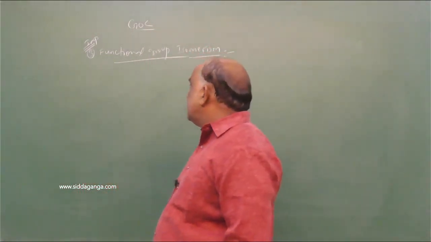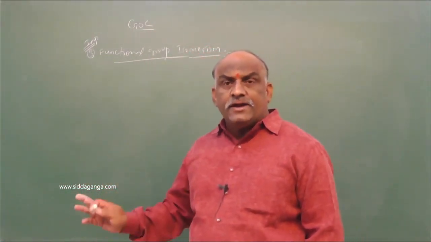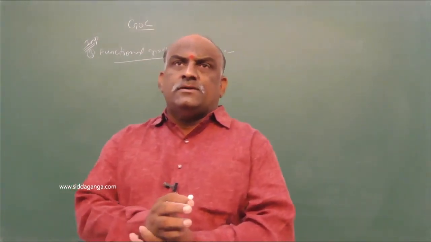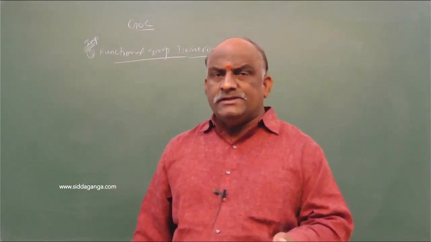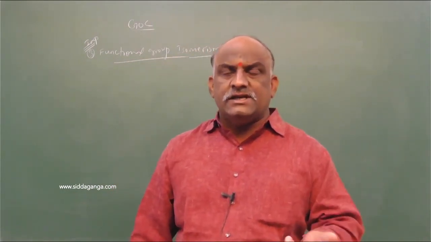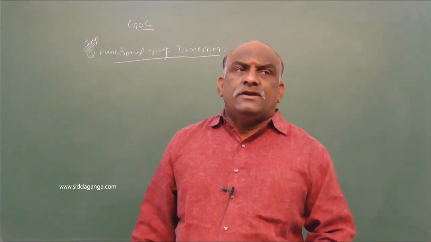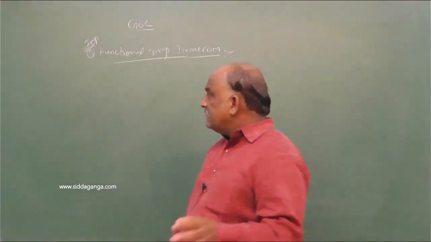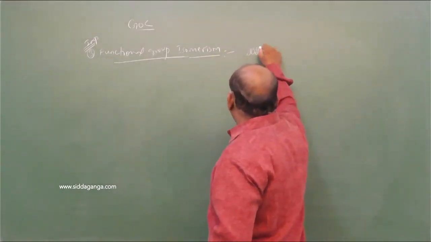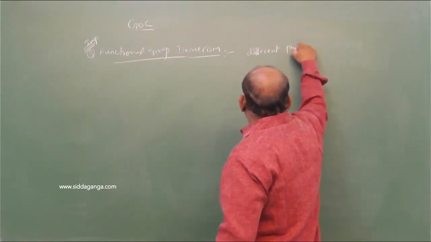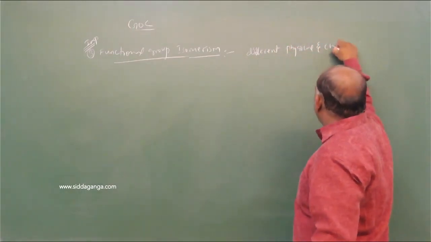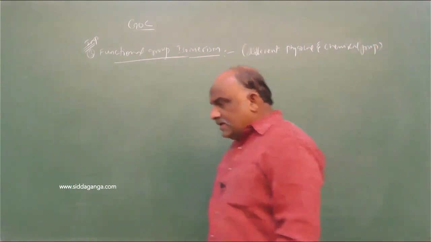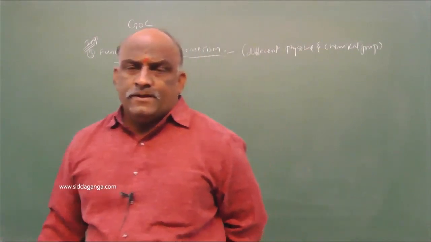Functional group isomers have different physical and chemical properties because of different functional groups. The same functional groups have the same properties, but if one is alcohol, one is aldehyde, ketone, carboxylic acid, ester, ether, such different functional groups have different properties. So the common point here is different physical and chemical properties, from a change in the functional group.